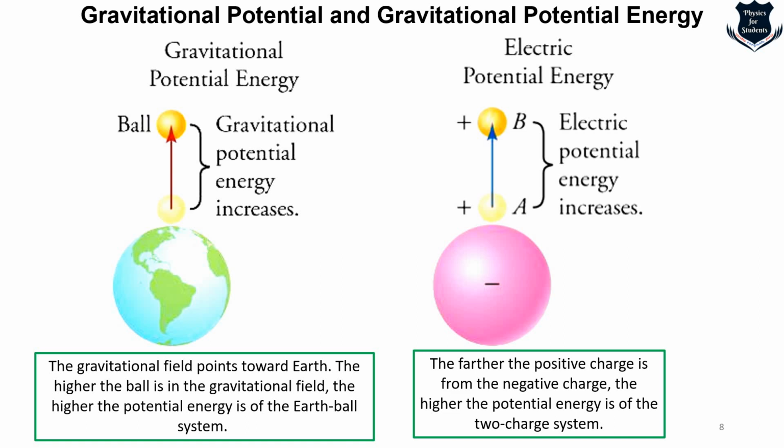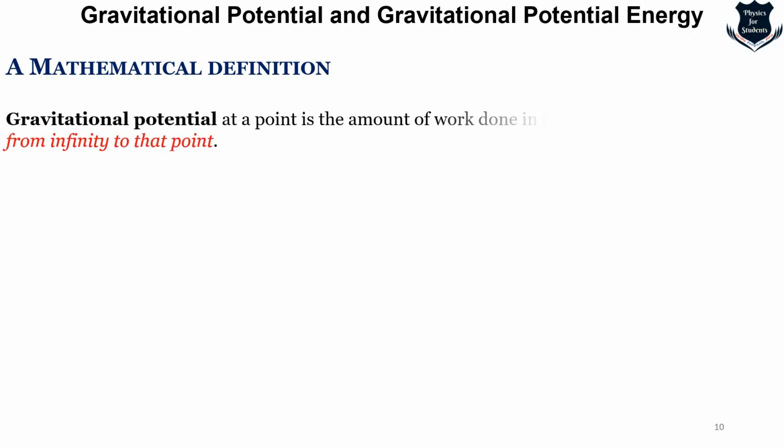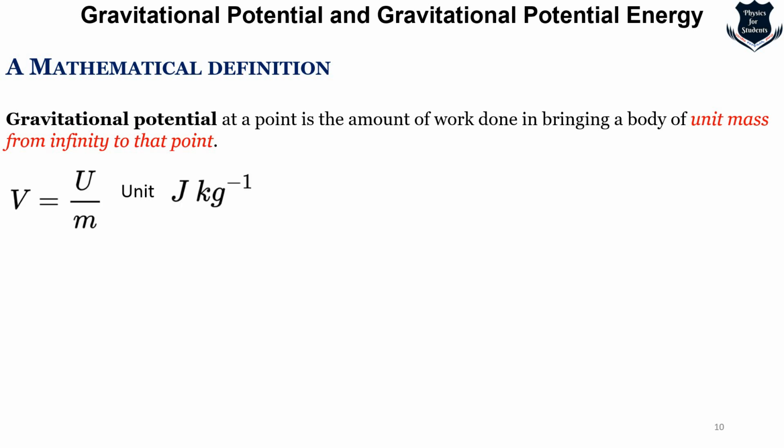Now, as you understand, as a physicist and mathematician, a layman's definition certainly doesn't work out. So in the next part of the video, we will look a little bit more into the mathematical definition one by one, starting first with gravitational potential. So what is the mathematical definition? We have seen that gravitational potential is basically the amount of work done in bringing a unit mass from infinity to that point. And it is called V equals U upon m. And the unit is joules per kg.